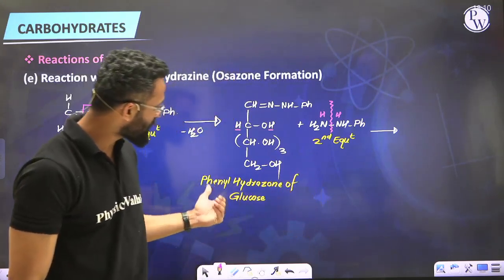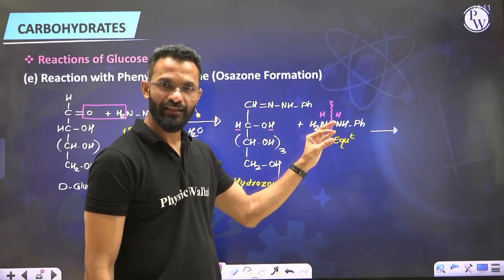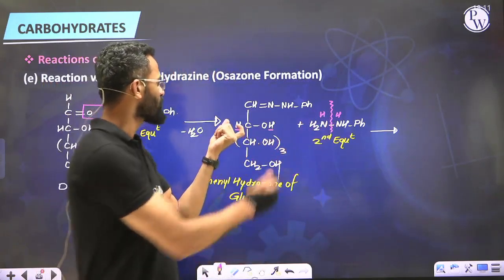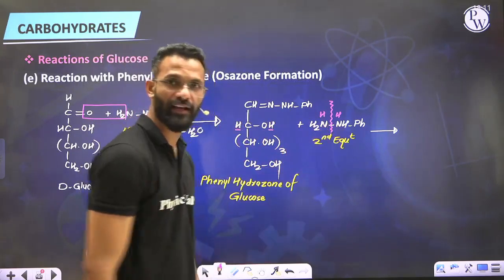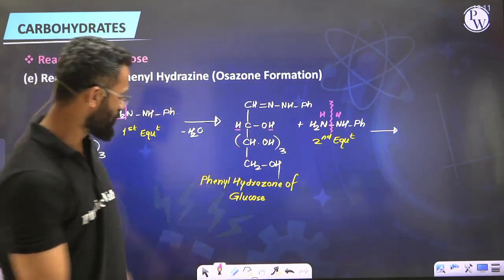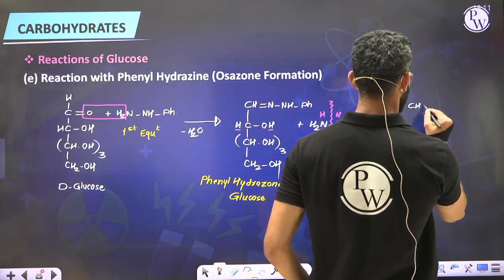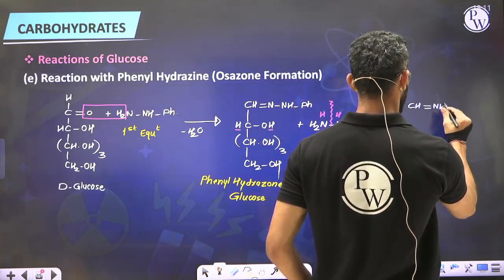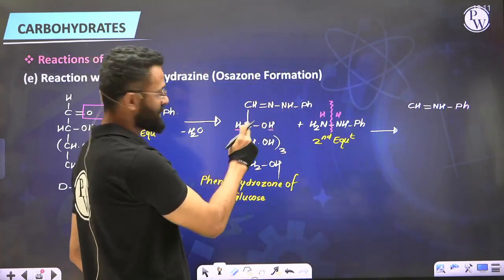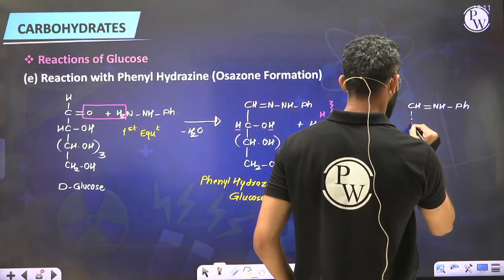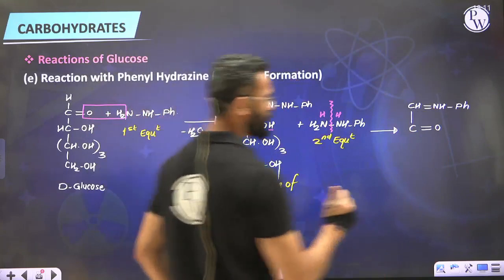So once you get phenylhydrazone of glucose, allow it to react with the second equivalent of phenylhydrazine. It will carry out oxidation at carbon number 2. So remove 2 H's, it will make it a ketone and the byproducts will be ammonia and aniline. The product obtained will be CH double bond NNHPh. This carbon I've kept as it is. The second carbon will now be oxidized to a ketone, so C double bond O, and the rest of the alcoholic groups as they are.